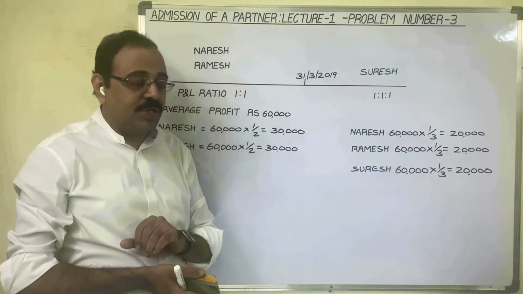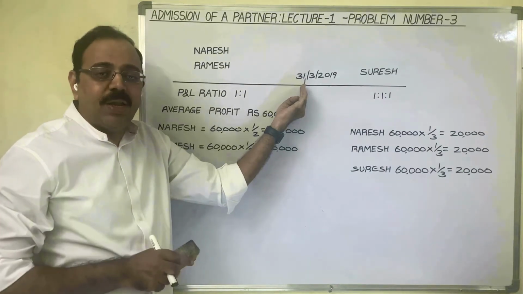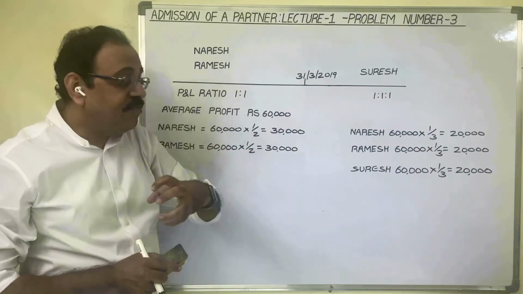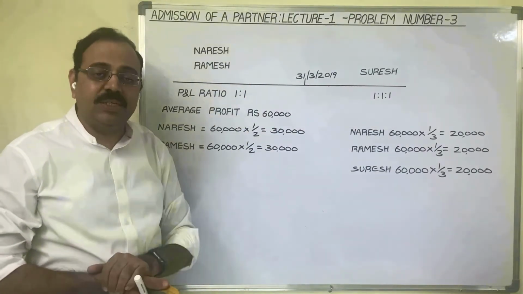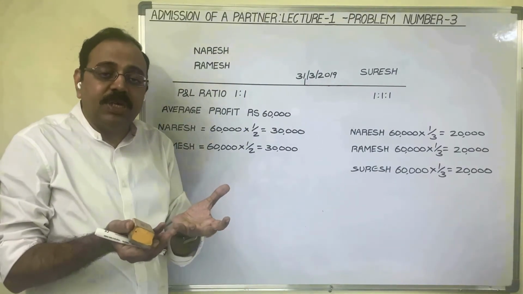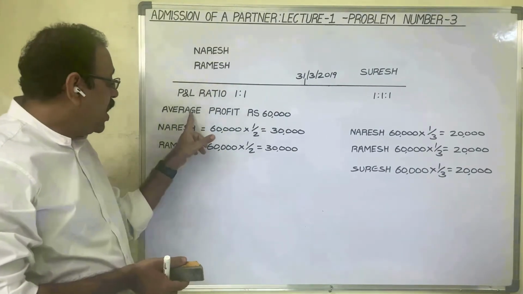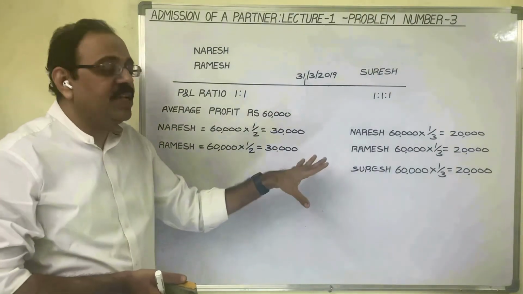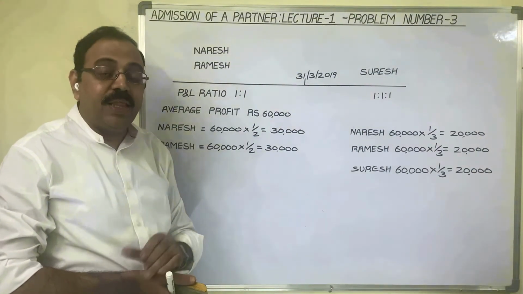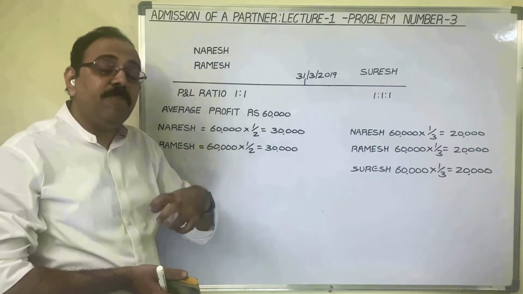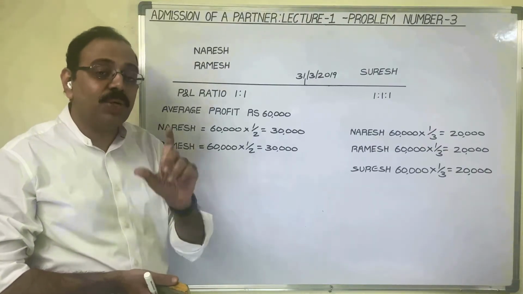You may get one doubt. Suresh is bringing capital, but capital is not a benefit for Naresh and Ramesh. Capital is invested in the business. If the business develops, that profit belongs to all partners. But as Naresh and Ramesh are sacrificing 10,000 each towards the new partner, they expect some extra benefit for this sacrifice. That benefit is known as goodwill.